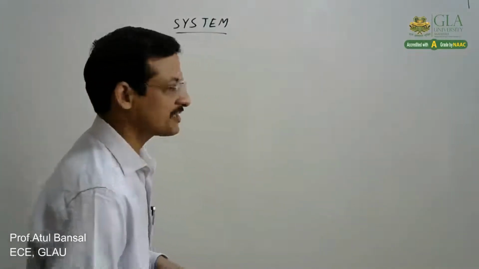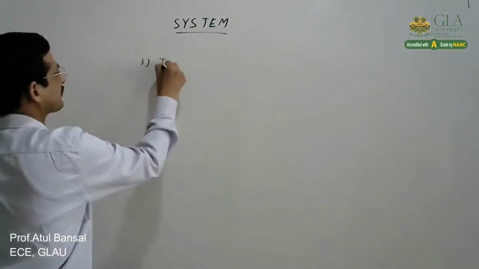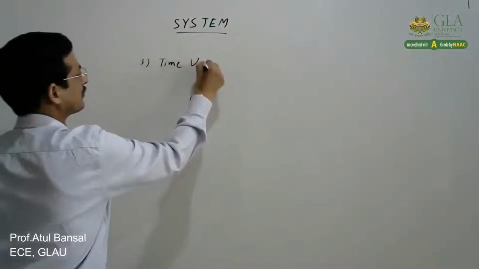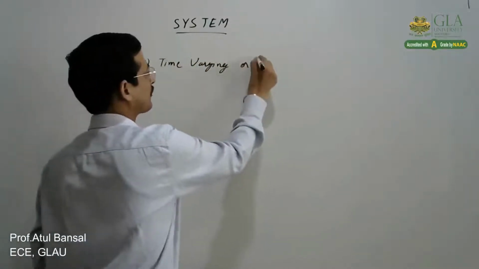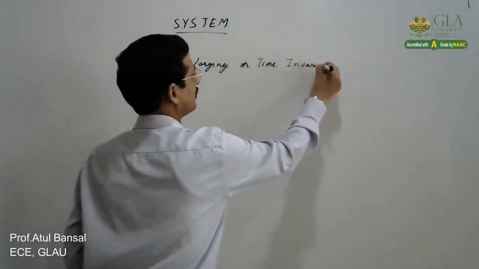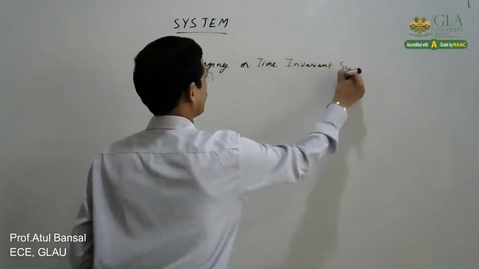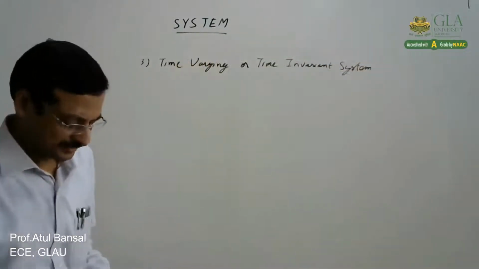Hello everyone. In the last video, we were discussing the classification of systems. Now, continuing from that, let us take the next classification. The next classification is that any system can be classified as a time varying system or time invariant system. Now, how do we define this?